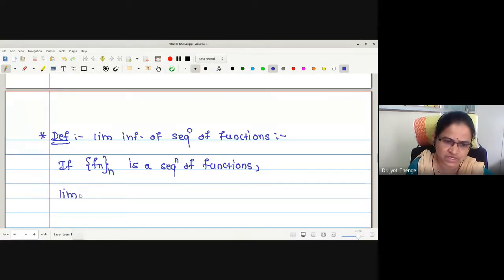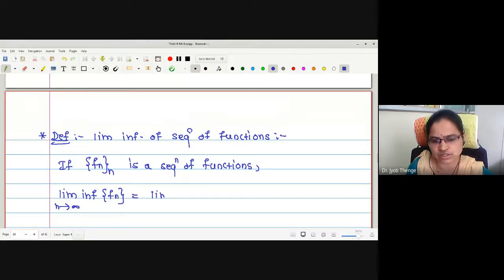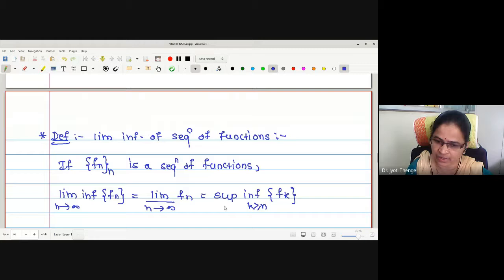So this is limit inferior of f_n, n tends to infinity. The other notation is limit lower bar, n tends to infinity, f_n. Yes, it is the supremum of the infimum of the set f_k, k greater than or equal to n, n greater than or equal to 1.